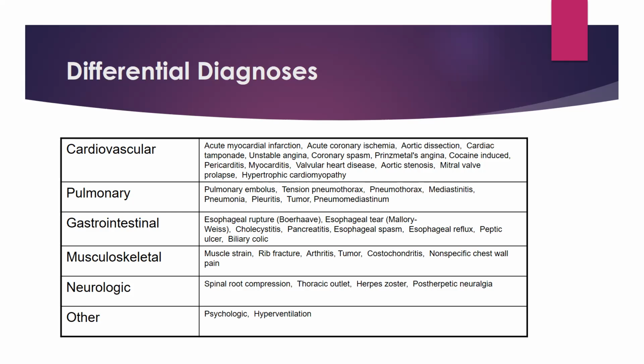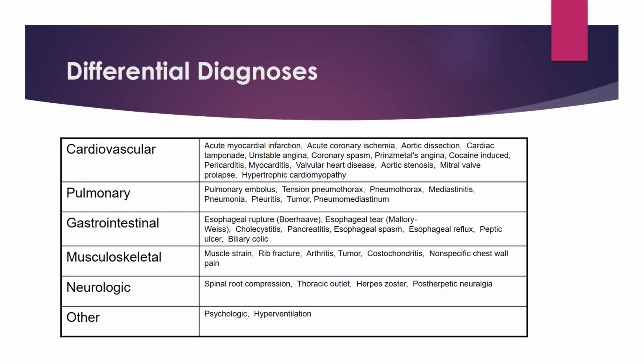The pulmonary causes are pulmonary embolism, tension pneumothorax, very important, very life-threatening, mediastinitis, pneumonia, pleuritis, tumor, pneumomediastinum. Gastrointestinal causes are esophageal rupture, esophageal tear, cholecystitis, pancreatitis, esophageal spasm, esophageal reflux, peptic ulcer disease.